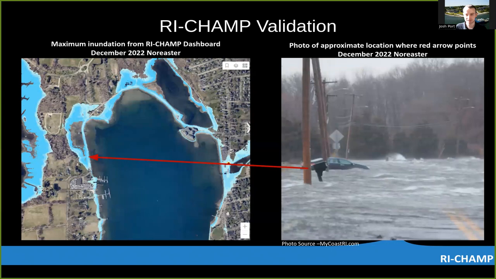The RI-CHAMP system is validated under high wind conditions by comparing its predictions to observational data such as tide gauges, anemometers, and even photos. This slide shows a comparison between the dashboard output and a photograph submitted to mycoastri.com. Both show a couple of feet of flooding at this location.